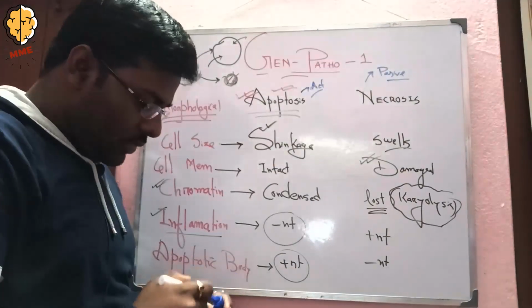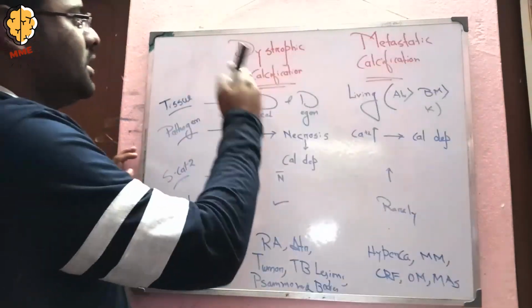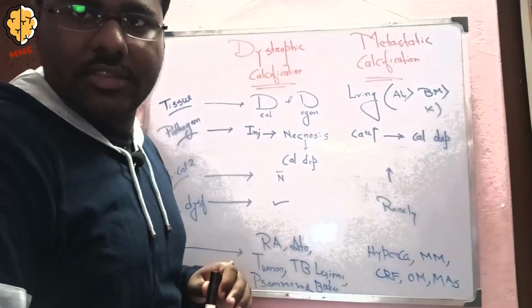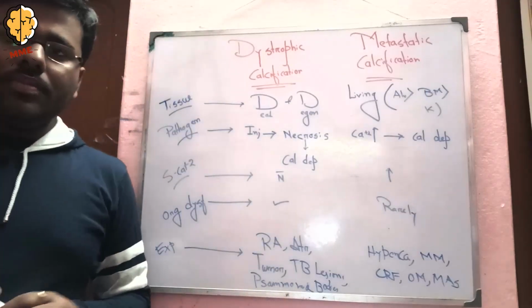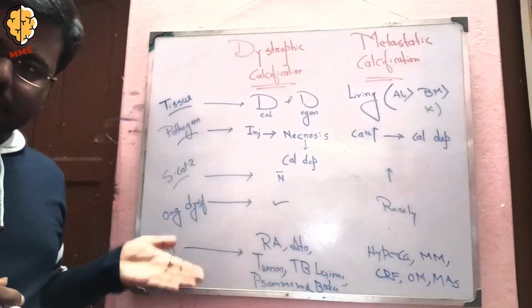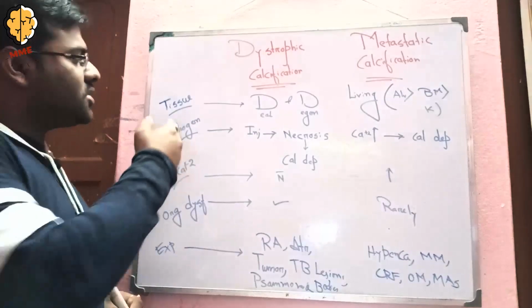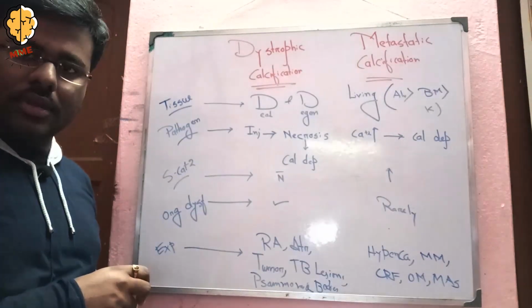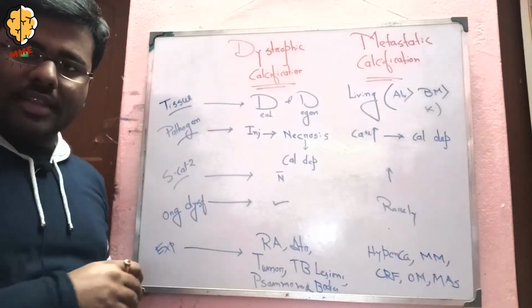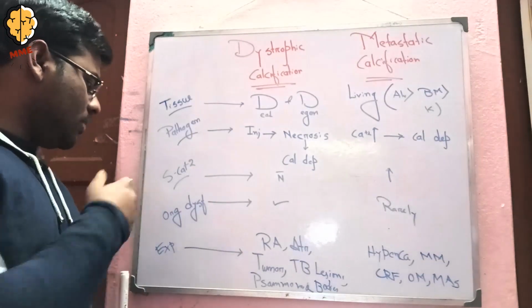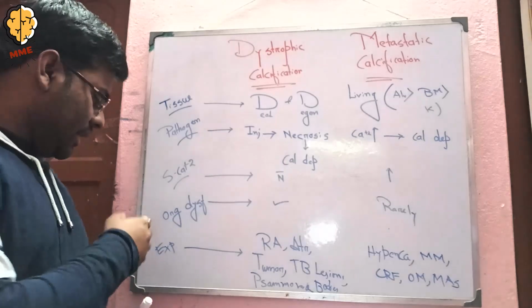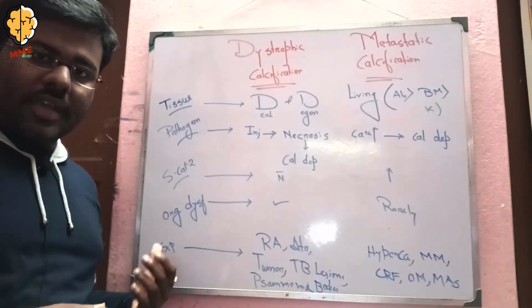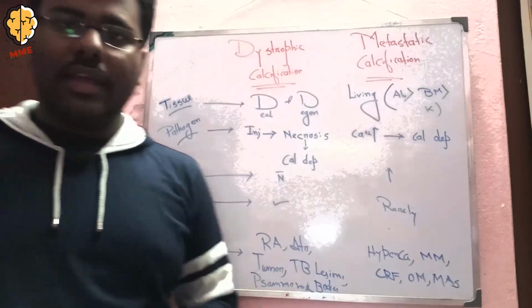Now coming to the second difference, the difference between dystrophic calcification and metastatic calcification. I want to discuss different features, like which tissue is involved and what is the pathogenesis. Next, serum calcium level and organ dysfunction, and lastly the main example part, which is very important in the difference between dystrophic and metastatic calcification.